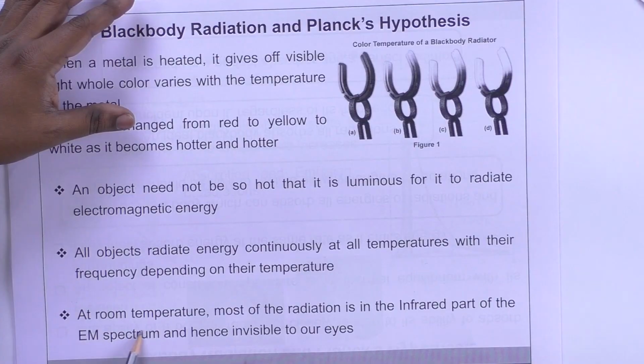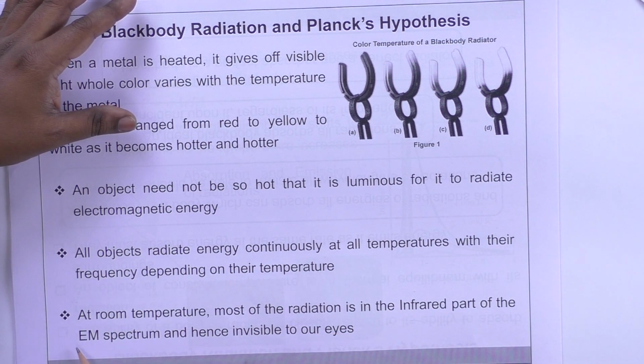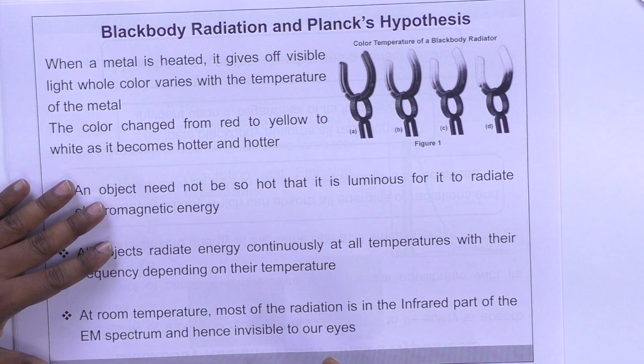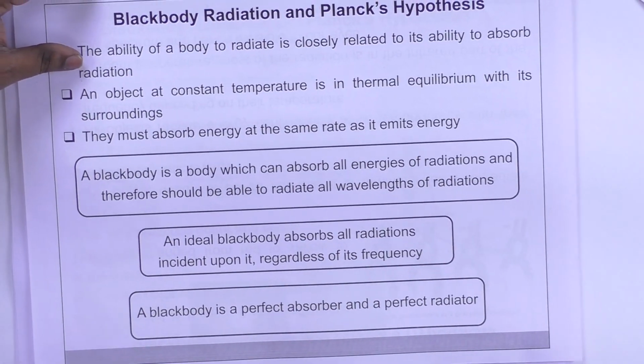All bodies in the world are emitting radiation. For example, the human body emits IR, infrared radiation. Okay. At room temperature, most of the radiation is in the infrared part of the electromagnetic spectrum and hence invisible to our eyes. For example, snakes sense the infrared rays emitted by objects. So in one sense, you can say snakes can see IR. So it can easily identify the prey. On the other hand, we observe only in the visible region, but one can feel the heat radiation emitted by an object. So, black body radiation and Planck's hypothesis.